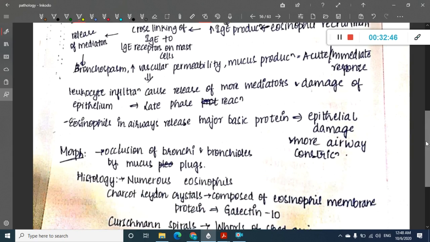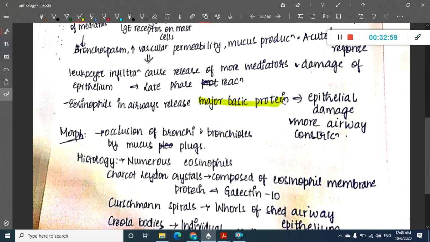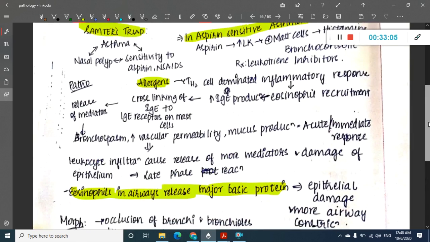These lead to leukocyte infiltration, leading to release of more mediators and damage of epithelium. All this is the late reaction. Then eosinophils release major basic protein, which leads to epithelial damage. So these are the main things.